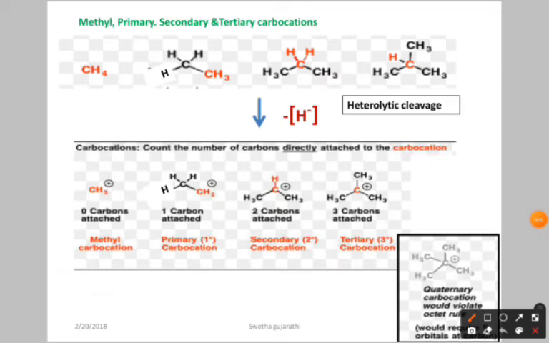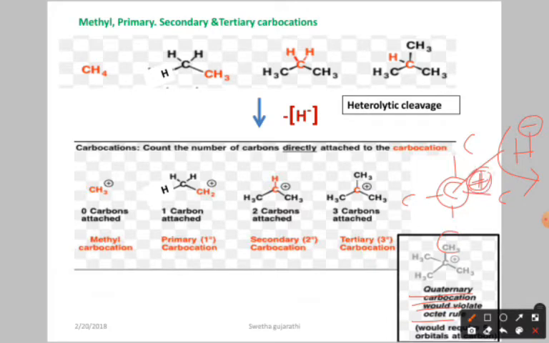Now in the case of nomenclature I told about quaternary or neo carbon. But here, a quaternary carbocation would violate the octet rule. It is not possible. Why? As you know very well, quaternary carbon means it is attached to 4 carbons. To get the positive charge, some other bond should be cleaved and you have to remove the H minus, then only do you get the C plus.